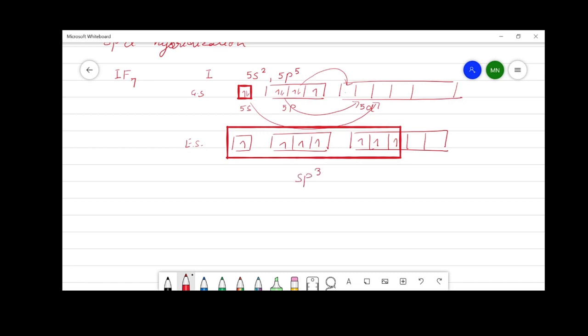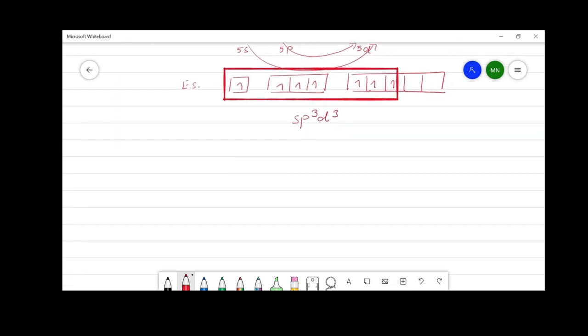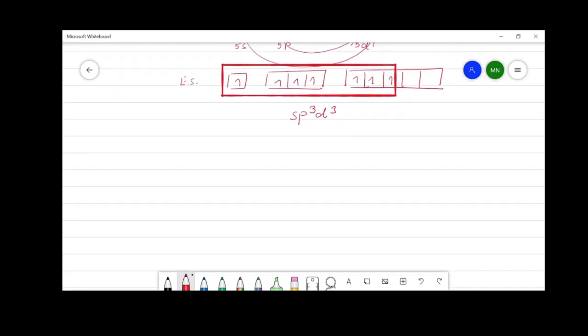In this hybridization, 7 hybrid orbitals are formed, and these 7 hybrid orbitals arrange themselves in space around the central metal or atom in pentagonal bipyramidal geometry.